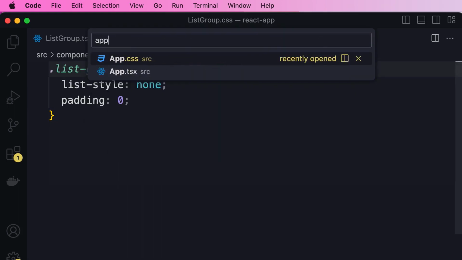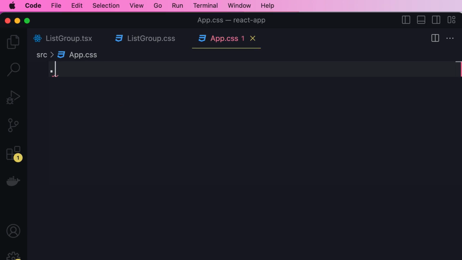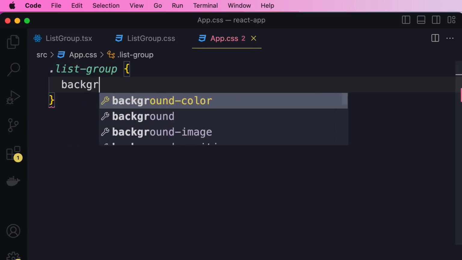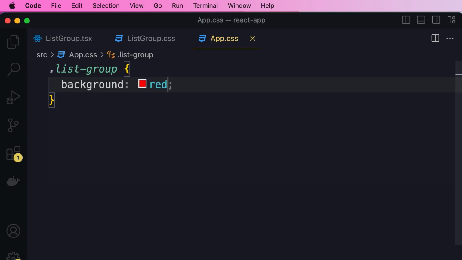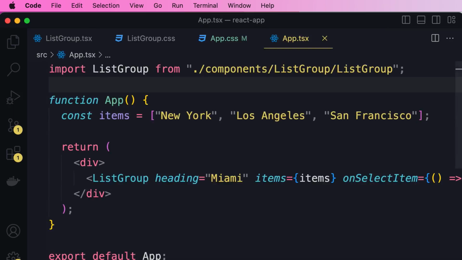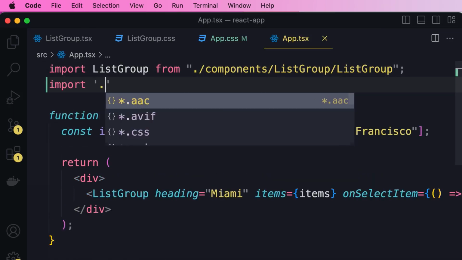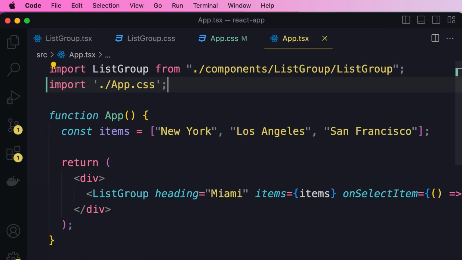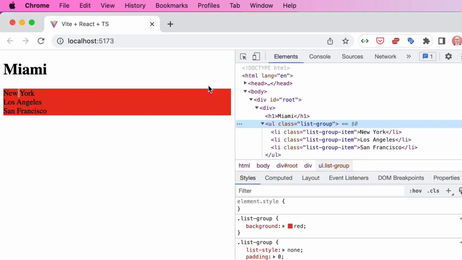So let's go to app.css and define a CSS class with the same name. Now we're going to give this a background of red. Next, we need to import this in app.tsx. So here we import app.css. Now back to the browser. Look what happened. We ran into clashes.